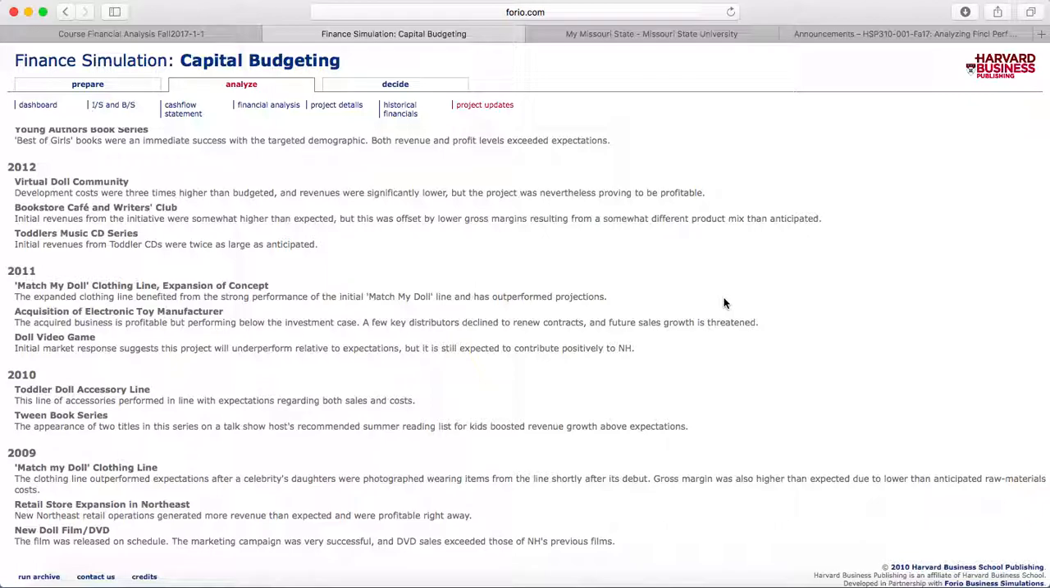Going along with that, my IRR was 34.84, which was on the higher side of the middle range, and the PI of 6.43. These were all really good numbers, and it felt like a good option for the first year. The final decision I made was the Match My Doll clothing line.